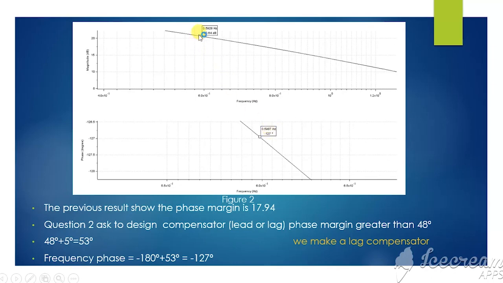We take this and put it on the magnitude graph plot. So we make a line, and we get 0.5928 Hz. We will round it to 0.59 for the next calculation.